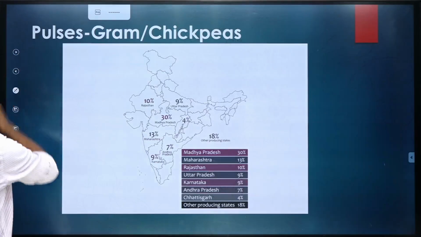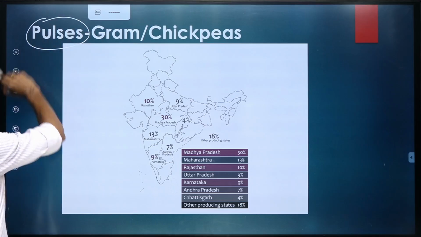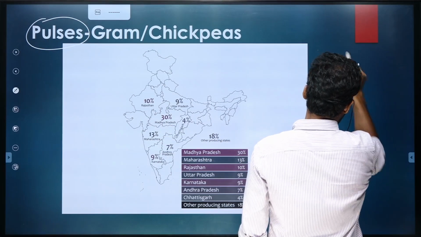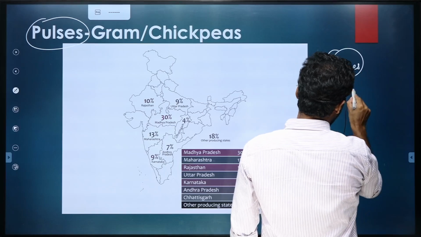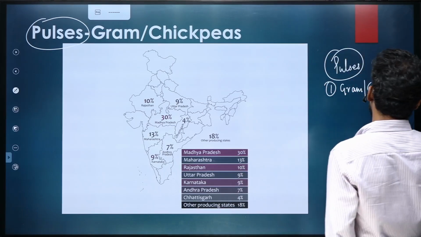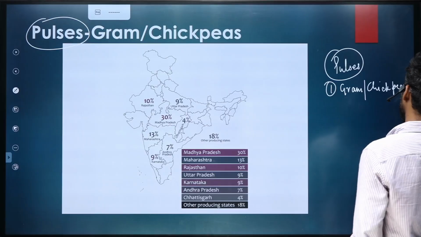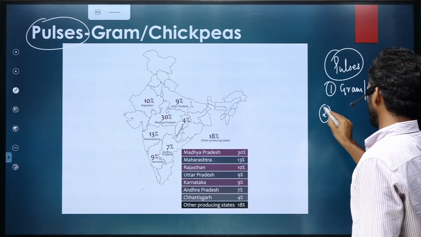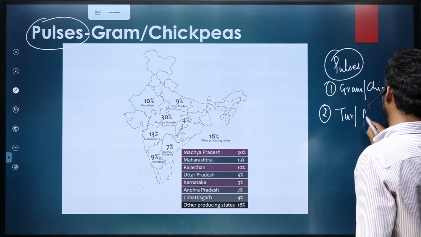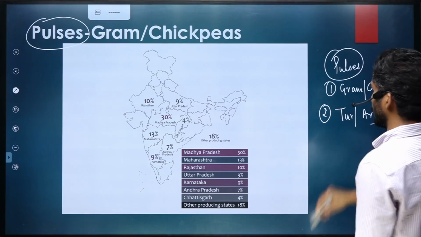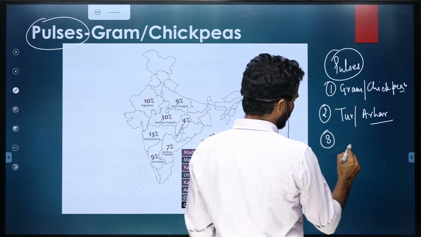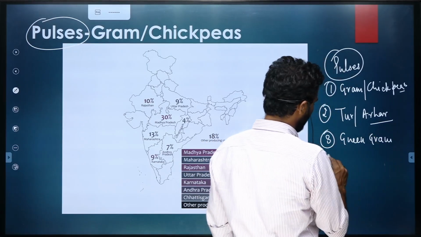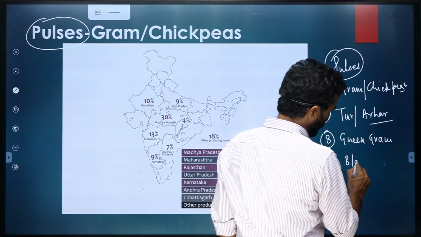Okay, moving further, let's talk about pulses in India. So we'll talk about three, four types of pulses, starting with gram, which is also called chickpea. Then we'll talk about tur and arahar, which we also call arahar. And then we will talk about green gram, which we call moong. And then black gram.